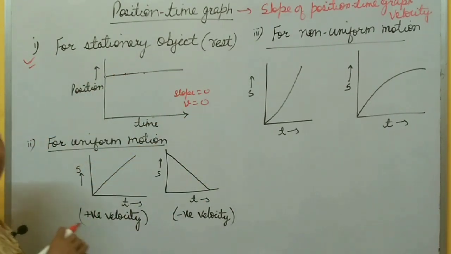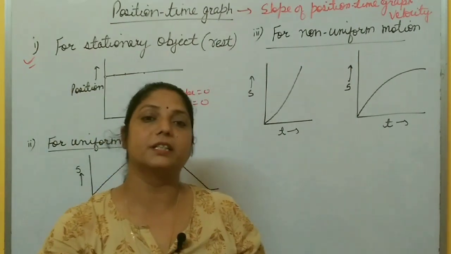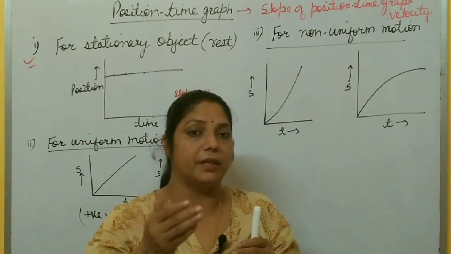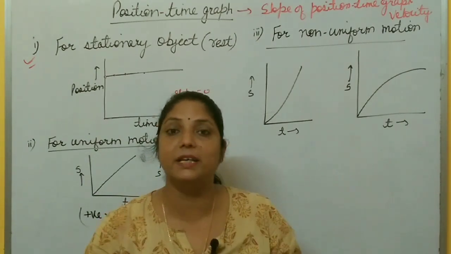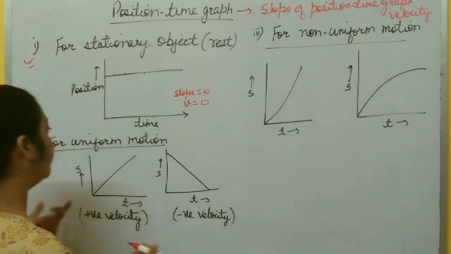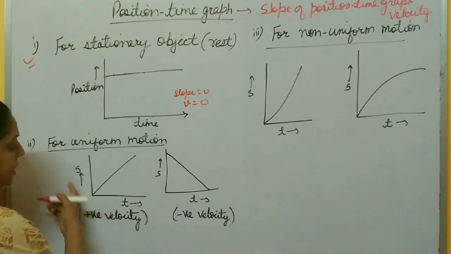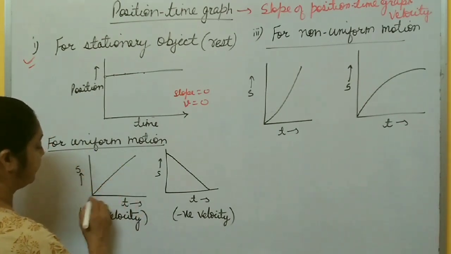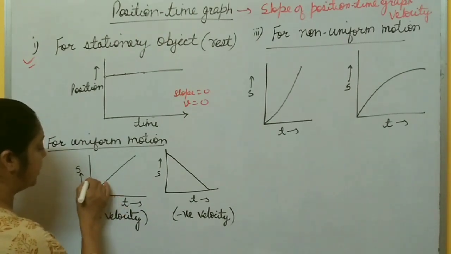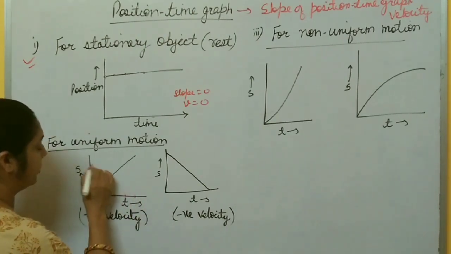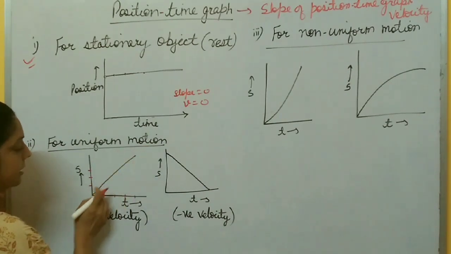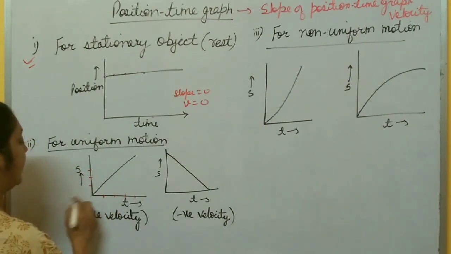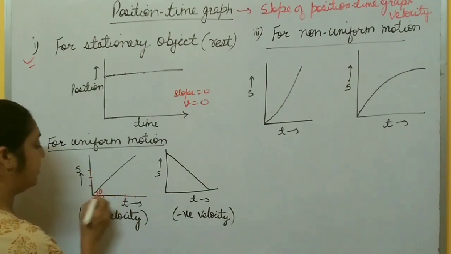Now for uniform motion. Uniform motion is what? If an object covers equal distance in equal intervals of time. When the object is moving uniformly, it means at every time its speed remains the same, constant or uniform. You know that in a position time graph the slope gives velocity, and for uniform motion the graph is a straight line. As the time increases, the distance also increases by an equal amount. Here the line makes angle theta with the x-axis.